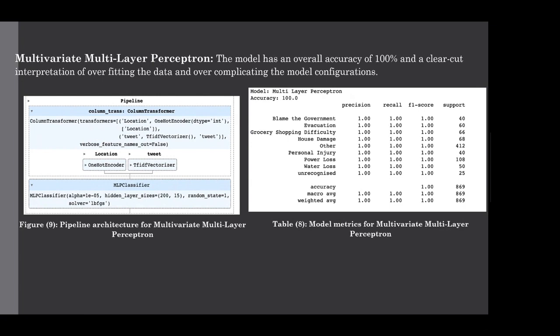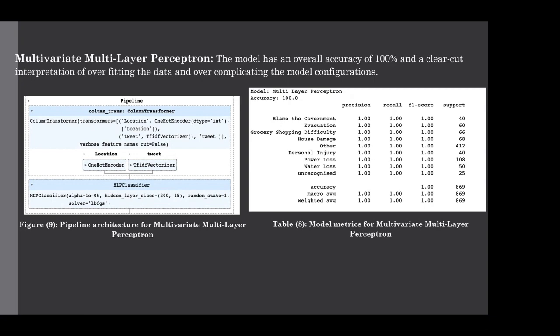And multi-layer perceptron is also a case of overfitting because the number of features and the tweet made the model overfit with less amount of data. Then next, Bhargavi is going to continue on what we have found out from our experiment and the conclusion.